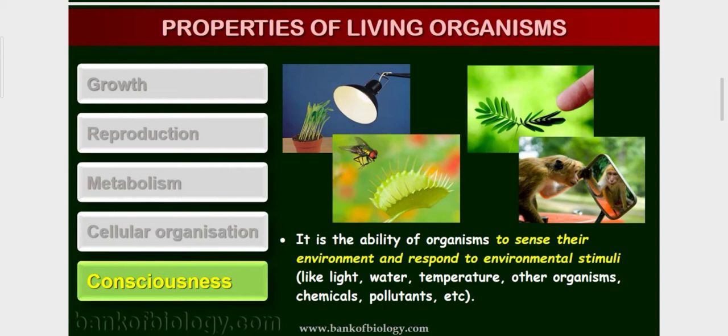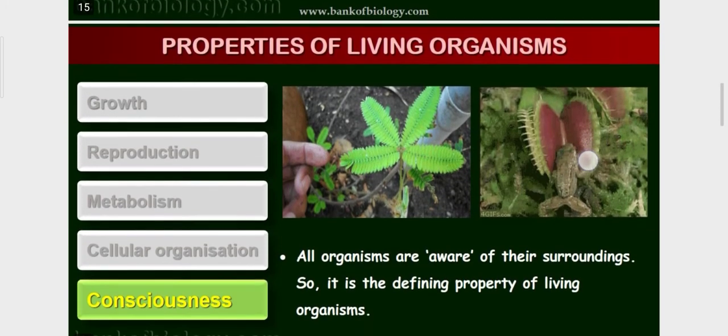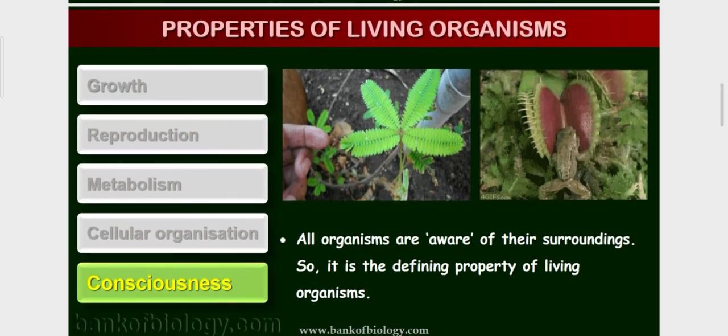You can take the example of the touch me not plant. When you touch the leaves of the touch me not plant, it shrinks. So the plant is aware of its surroundings. It is called self consequences, a property of living organisms. So it is also a defining property. Okay students, so living organisms, you have understood, have 5 basic characteristics like growth, reproduction, metabolism, cellular organization and self consequences.